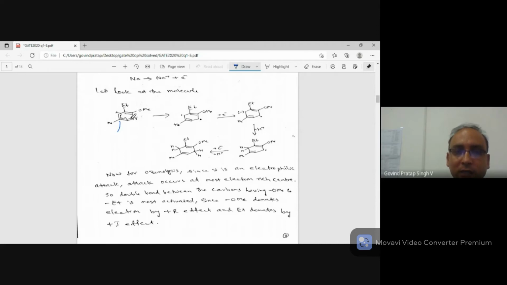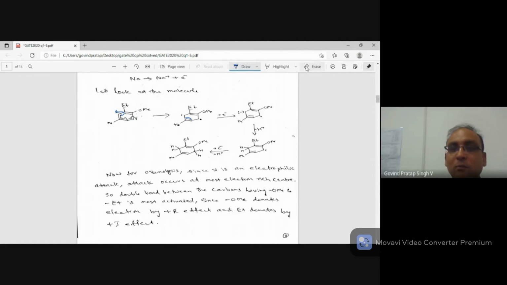So what I have done is put an electron here, and another electron here. One electron has come in between these two carbons, this pi bond, and one electron has come here. So you get a double bond here, and the last electron has come to this side. So you have a dot here.